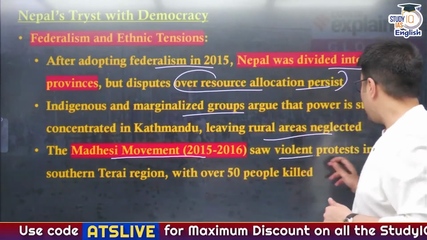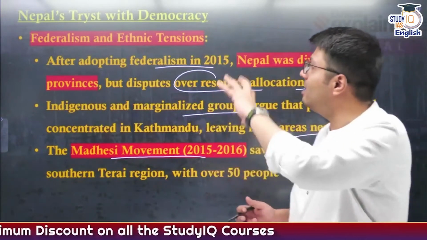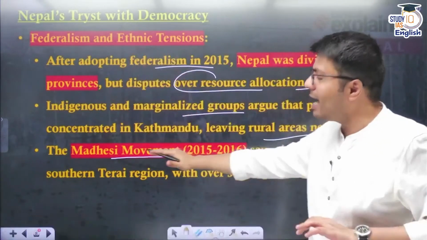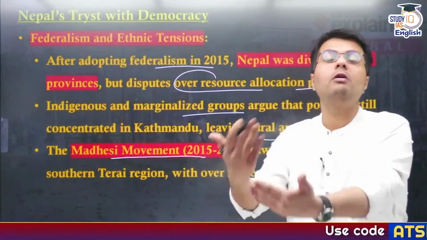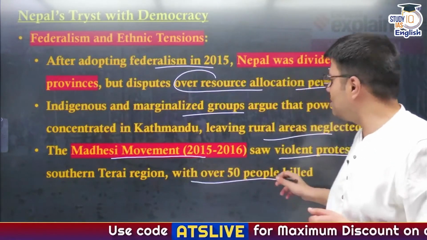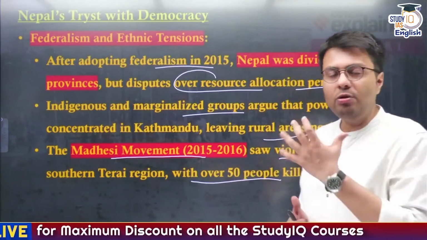Now, these people undertook violent protest against the then government of Nepal, highlighting that the federalism provisions in the then constitution of Nepal did not actually allow them certain proportional representation in the House of Nepali Parliament. And as a result of this movement, we saw over 50 people were killed due to such protests.